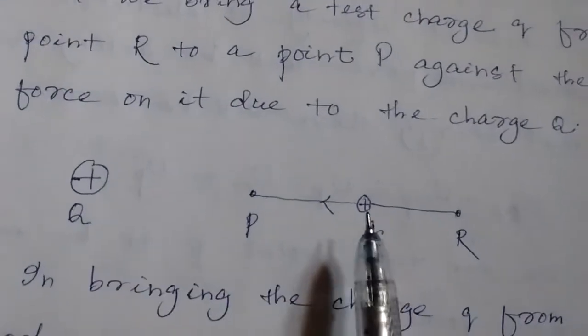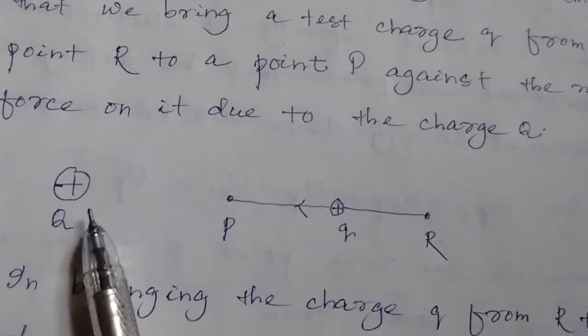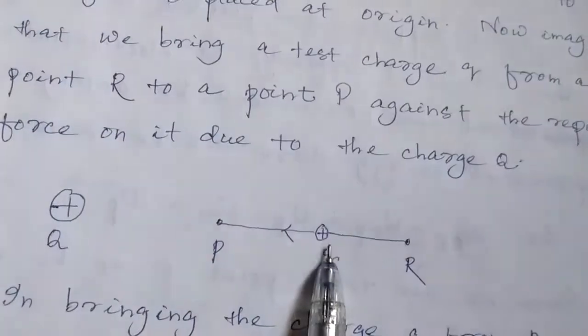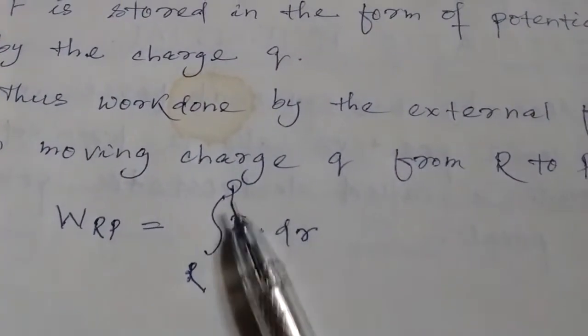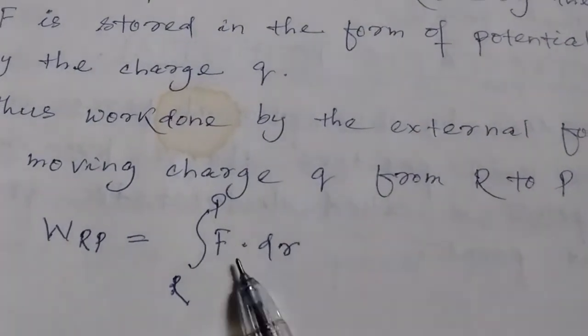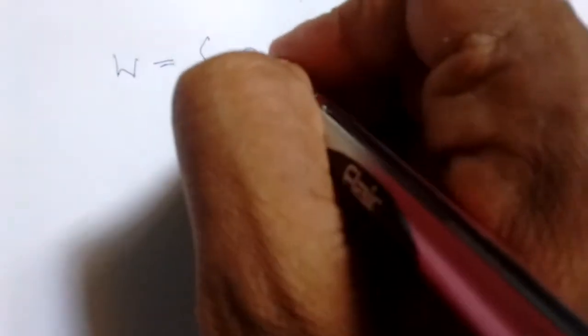As you know, r is the distance of small q from capital Q. At any moment, it could be at a smaller distance, and since we are integrating over some value, that value will be very small, because after integration we shall get the total work done. For example, I can write W is equal to the integration of dW.